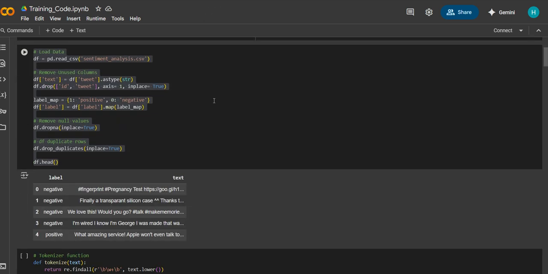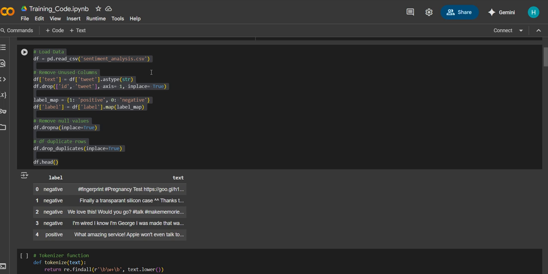After downloading the dataset, we have to perform some pre-processing steps. The main important pre-processing step in the project is, first, we have to remove the unused columns in our dataset.